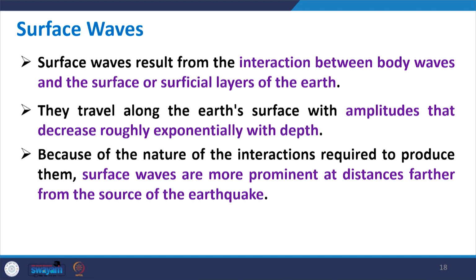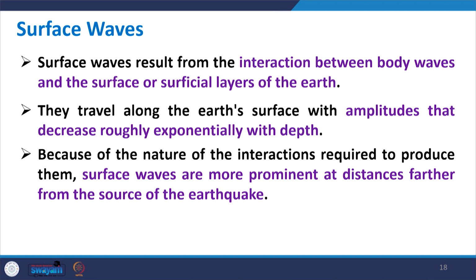Now, the second type of waves is called surface waves, and surface waves result from the interaction between body waves and the surface or superficial layer of the earth. It is simple: when the body waves reach near the surface, they turn into surface waves. They travel along the earth's surface with amplitude that decreases exponentially with depth. So, when you go deeper, the amplitude will decrease.